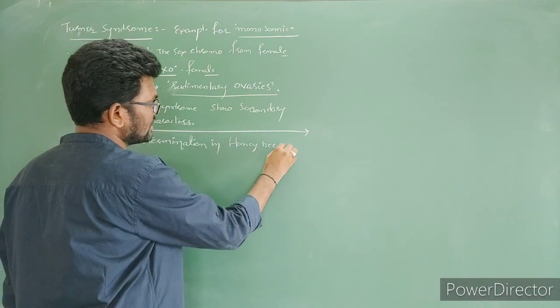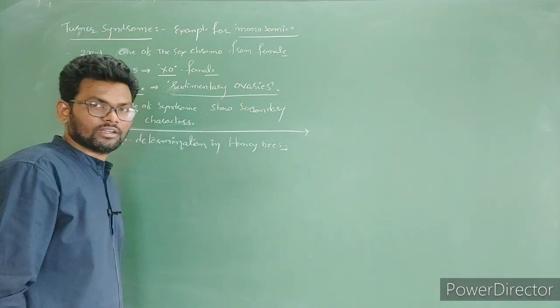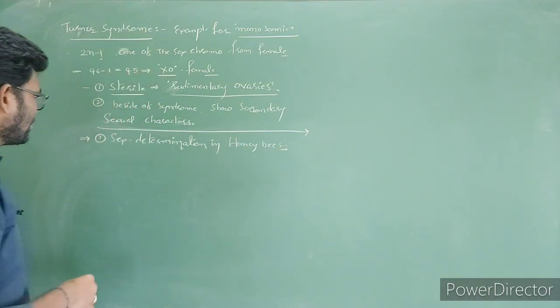We already discussed this in 11th class, during the cell cycle and cell division. Okay, let's recall one more time.